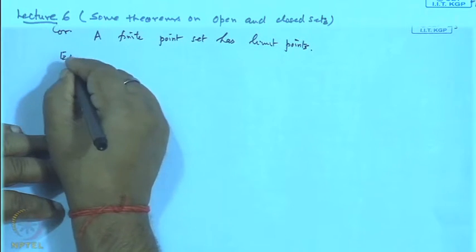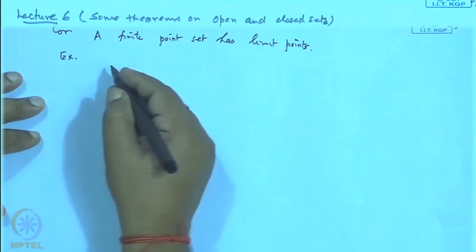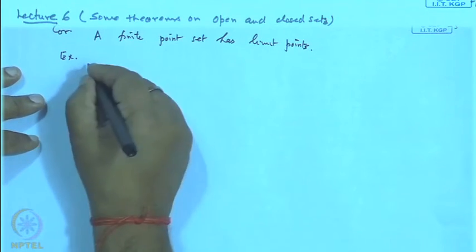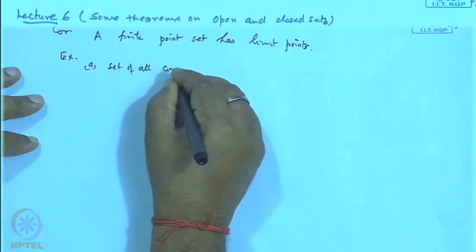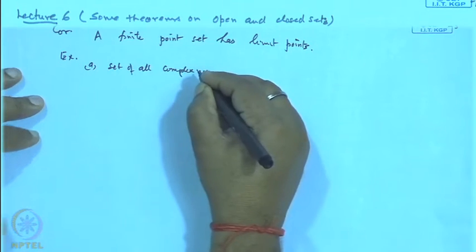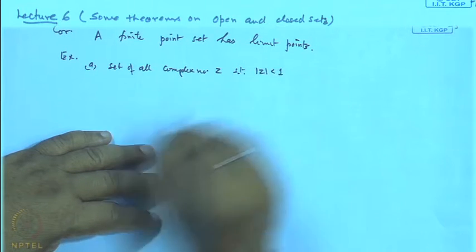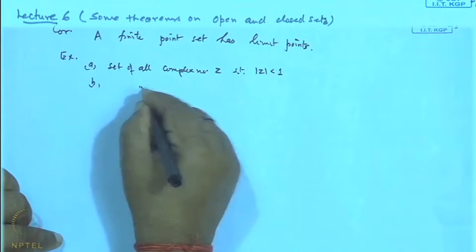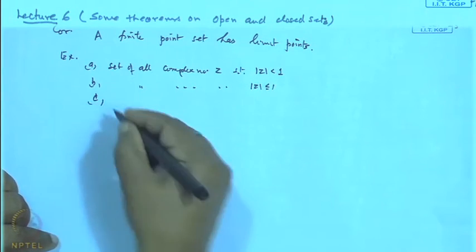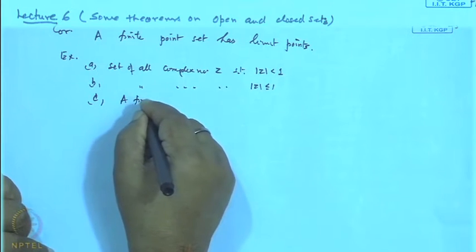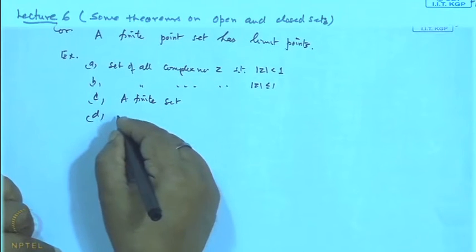Let us take few examples. Suppose we have the sets: A, the set of all complex numbers z such that mod z is strictly less than 1. Then B, the set of all complex numbers z such that mod z is less than or equal to 1. Then C is a finite set. D is, say, the set of all integers.